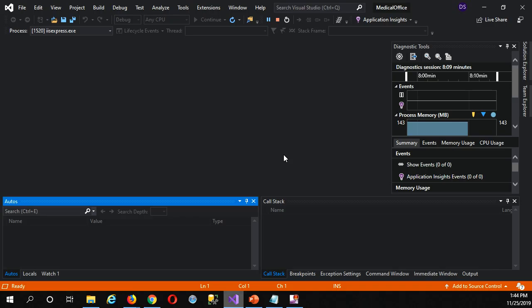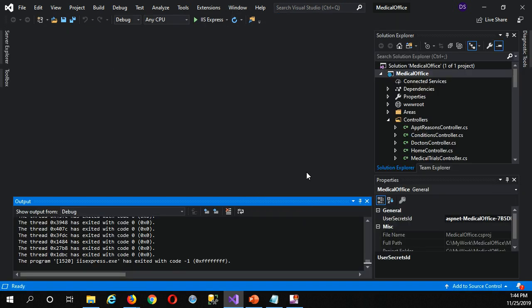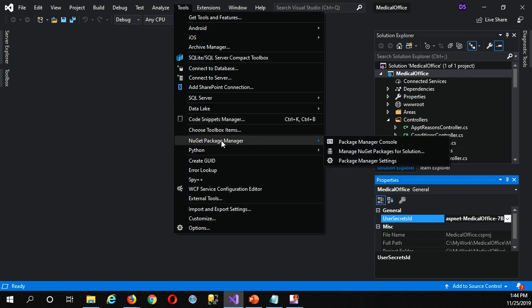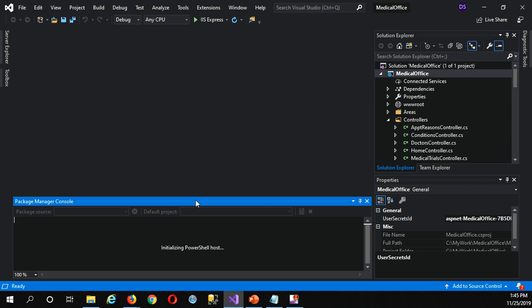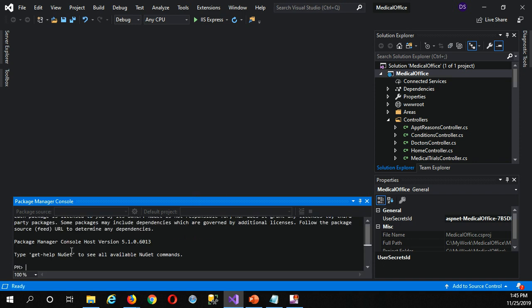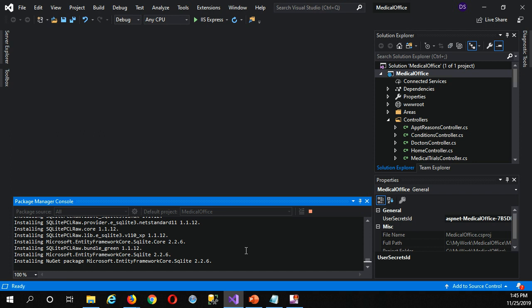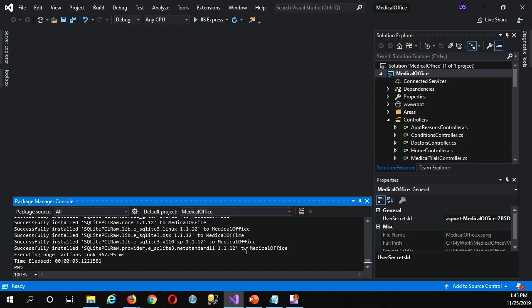So I have Visual Studio open. Actually, I should stop it running. I was just doing an initial run to make sure everything was working. This is the latest version of our medical office. So we're going to go down into our NuGet Package Manager and into the console, right? So I'll just put that install package command in there. The one was same as in our PowerPoint. And we'll let that run. There we go. All right, done.